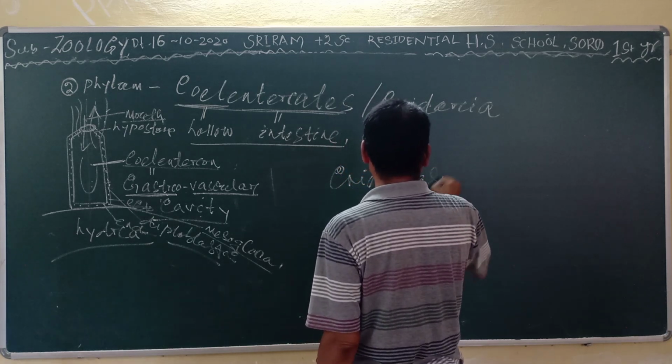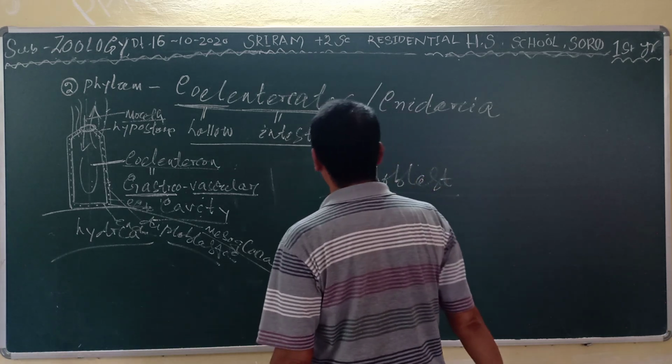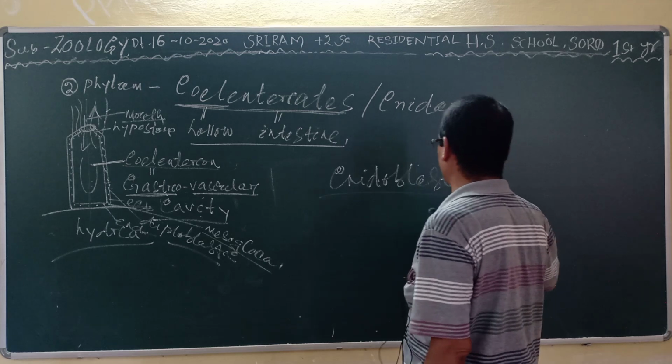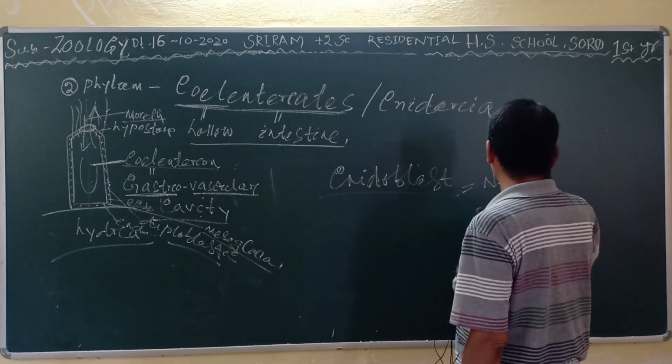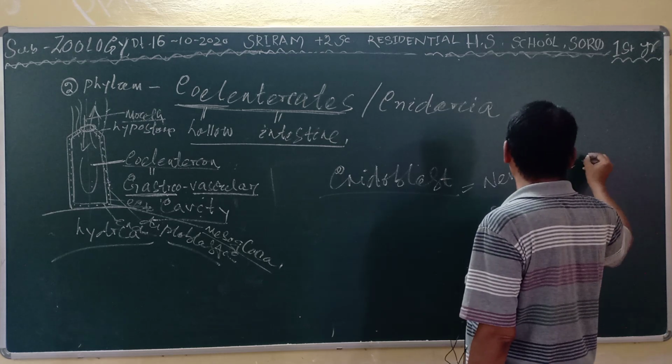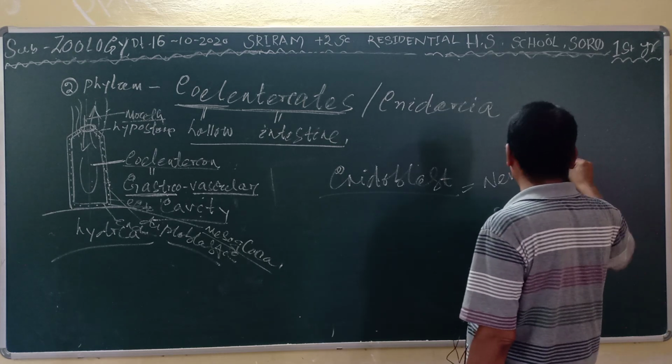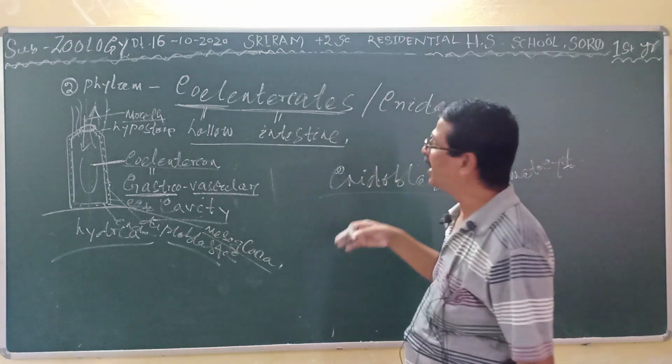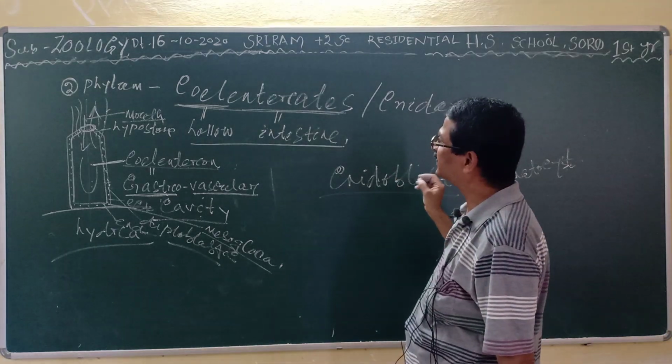Nidoblast cells are present which contain a stinging structure called the nematocyst. And this nematocyst has the capacity to sting the enemy as well as to prey.